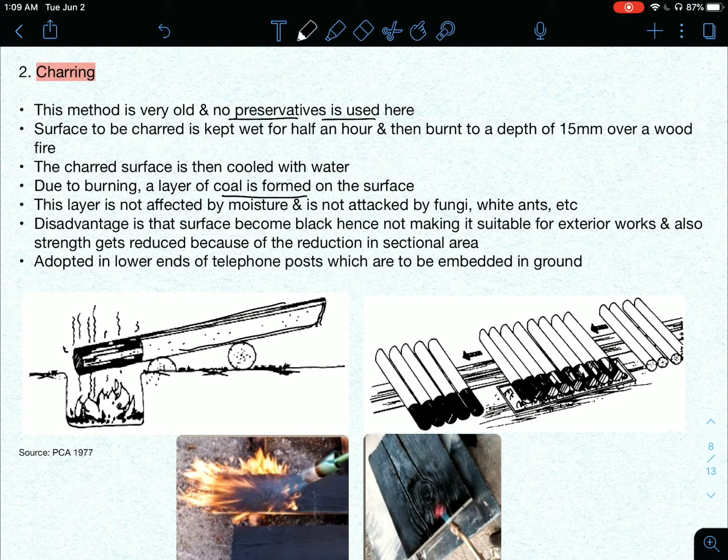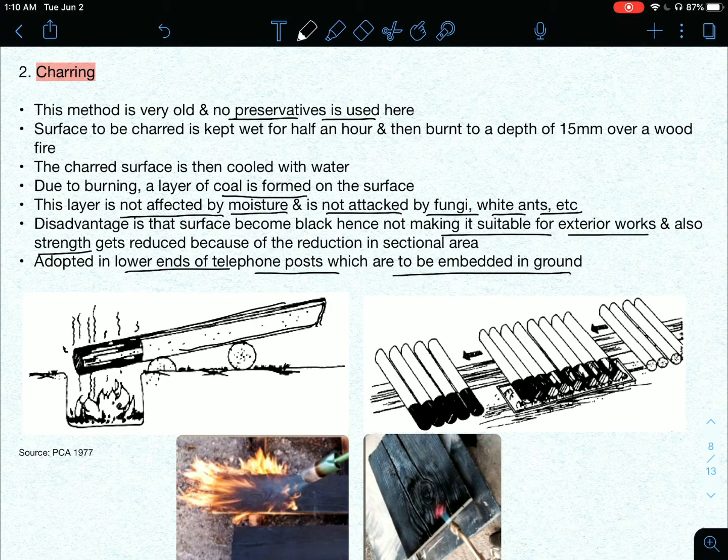So what will happen? A layer of coal is formed on it. This coal surface is moisture repellent and is not attacked by fungi and white ants etc. But the disadvantage is that the section is reduced because it is burnt to a depth of 15 mm, so the strength is reduced, and the surface has become black. So it is not suitable for exterior works.